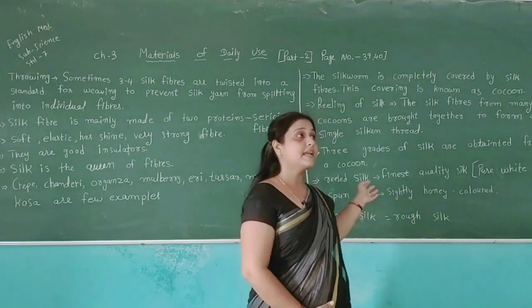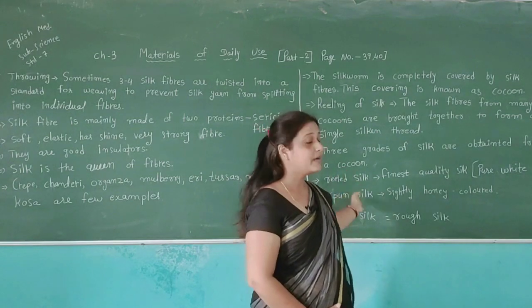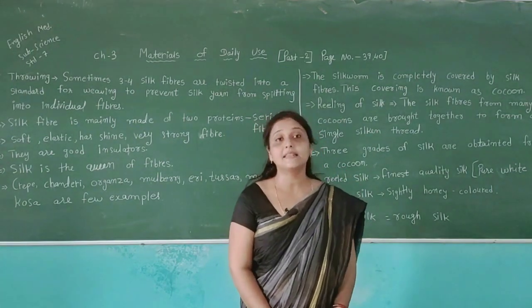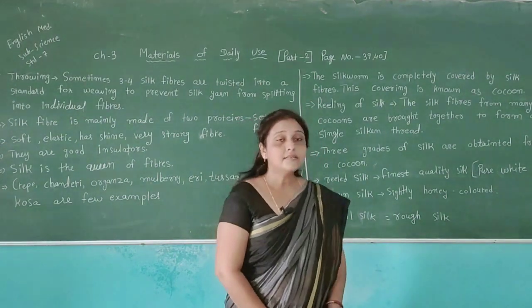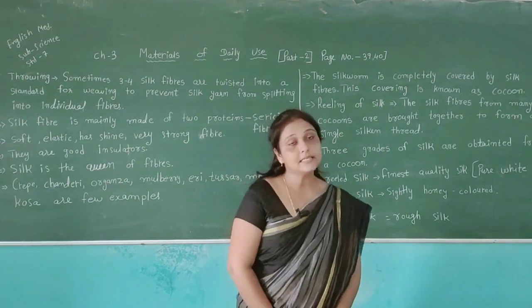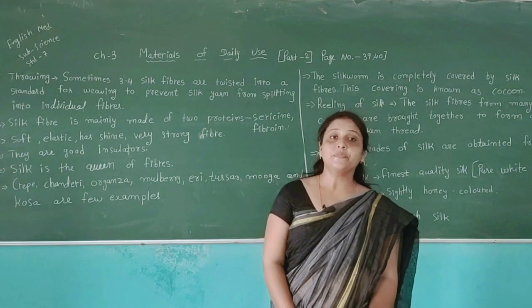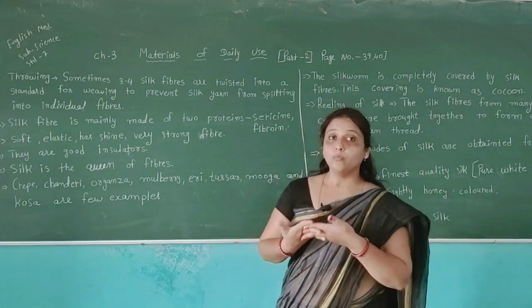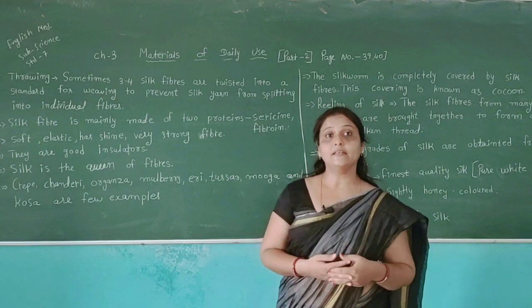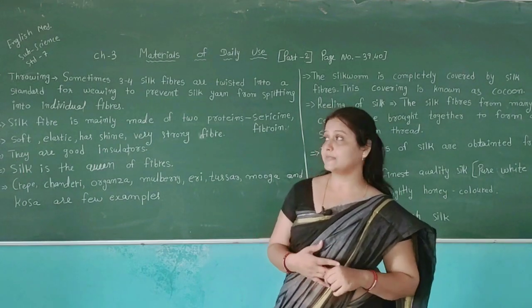Then we can get different grades from the silk. We can get three grades of silk from the cocoon: first reeled silk, then spun silk and nail silk. We have also discussed the life cycle of the moth, and how we can get the silk using their life cycle.